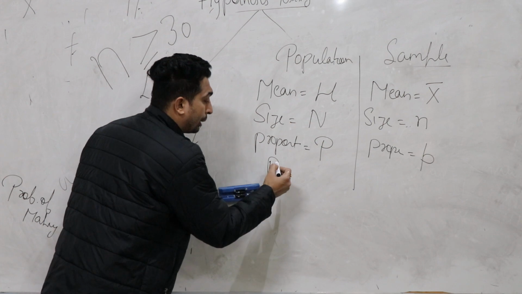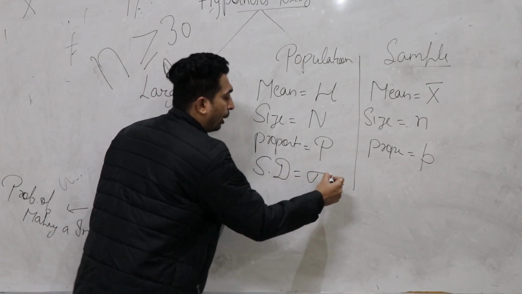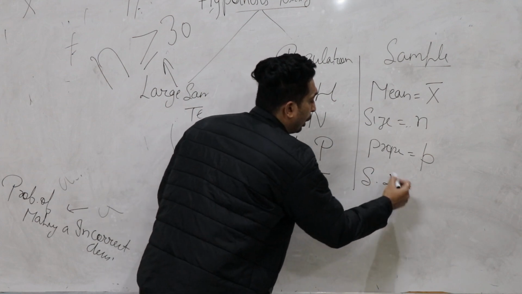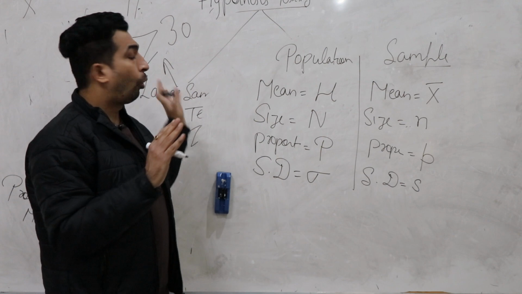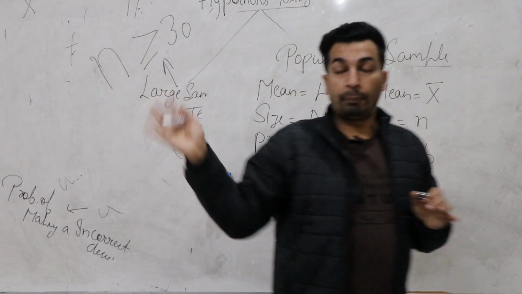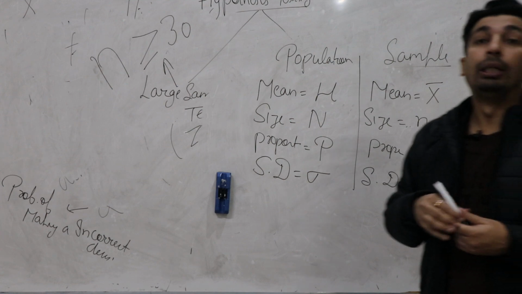Similarly, population standard deviation is denoted by sigma and sample standard deviation is denoted by small s. So all these concepts are a brief summary of hypothesis testing.